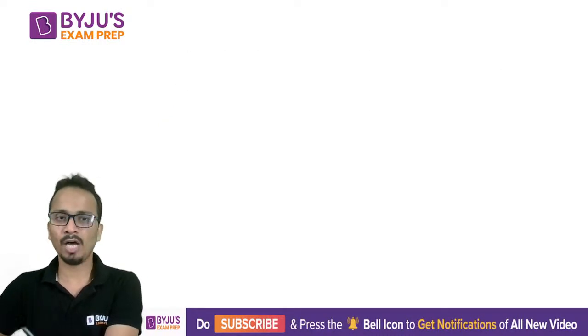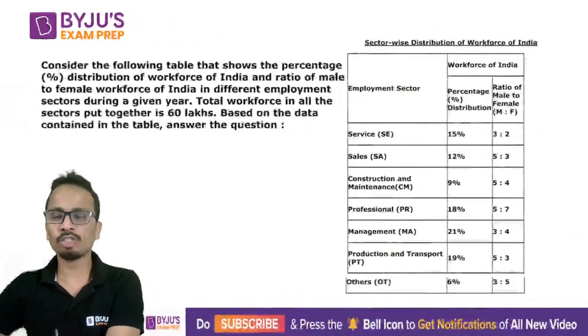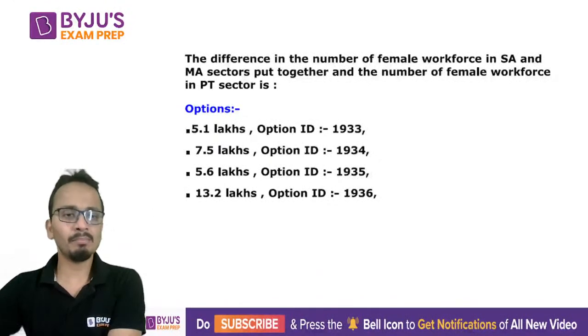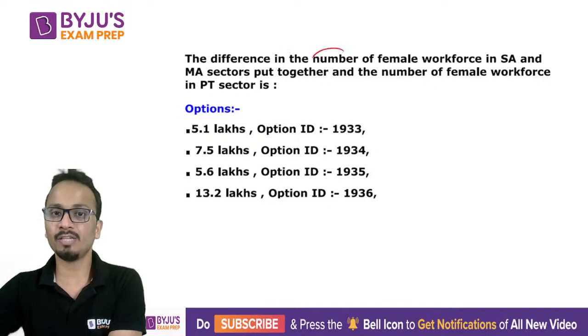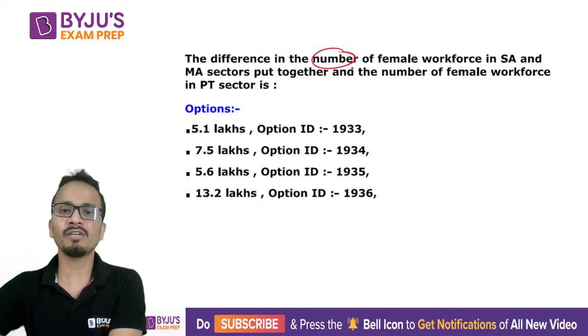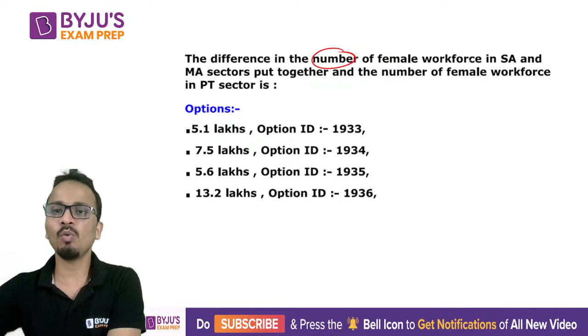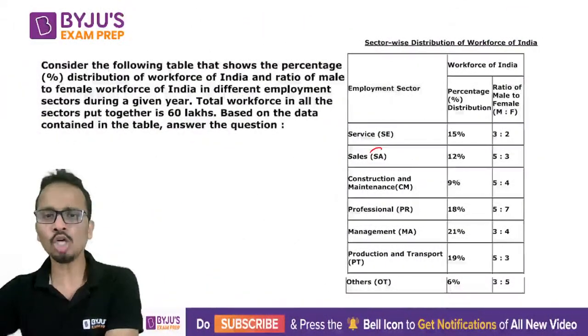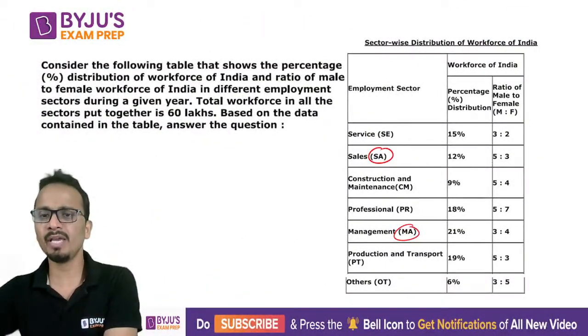All right. Now moving on to the third question related to this set, the same set. The difference in the number of female workforce. So now we have numbers, so after calculating the percentage we have to convert to numbers. The difference in the number of female workforce in SA and MA put together. So first of all, females in SA and MA. I'll be calculating the females.